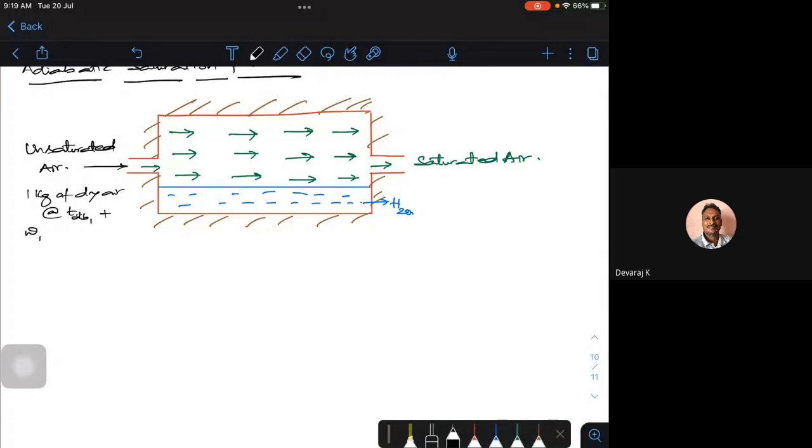Now what will happen when it comes out? It will come out as 1 kg of dry air at dry bulb temperature 2, some other temperature, that is saturation, plus your omega 2. This will be completely saturated. I won't be in a position to add more water to it. It has reached saturation, and it is unable to take any extra water vapor into it.